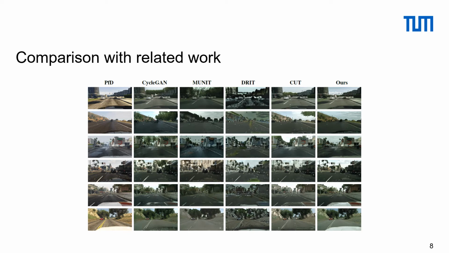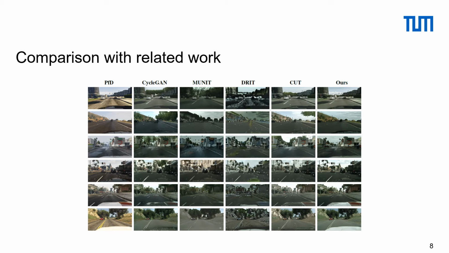Comparison with M-Unit shows that M-Unit produces image-to-image translations in different styles due to its style sampling part. In the first example, M-Unit covers the whole sky with vegetation and struggles in keeping the semantic content unchanged. Similar to CycleGAN, M-Unit also translates the ego car as a part of the road.